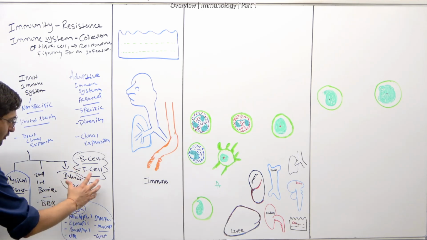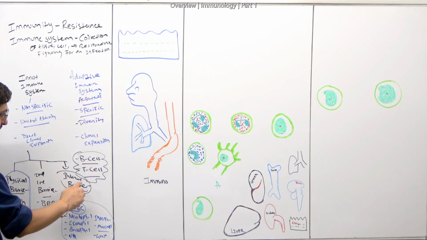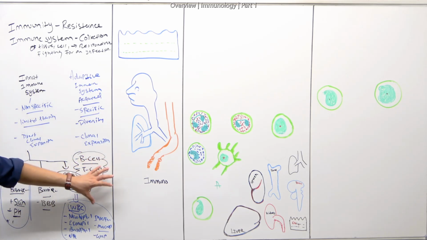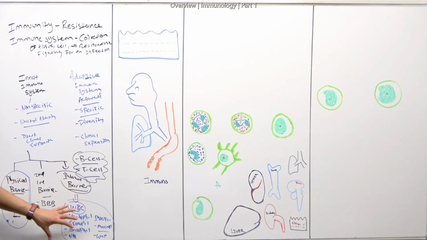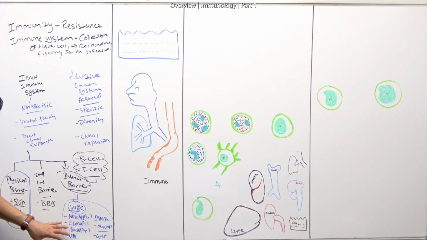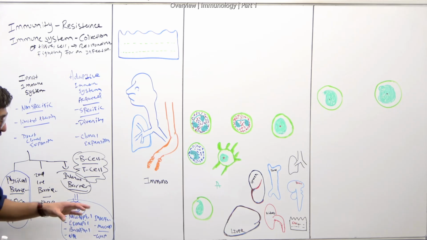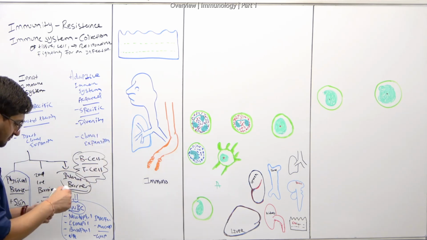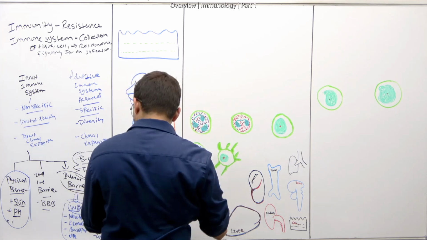And then whenever we talk about the adaptive immune system, we talk about the B cells and T cells, right? These are lymphocytes. And the neutrophils, eosinophils, basophils, and monocytes, these are part of the myeloid series of the bone marrow. We'll talk about it over there. Let's talk about it right here.